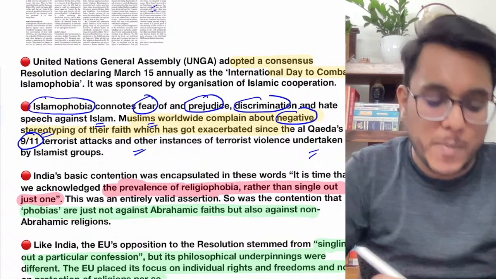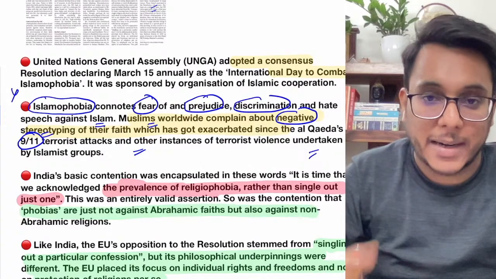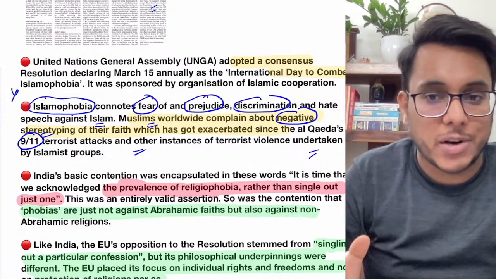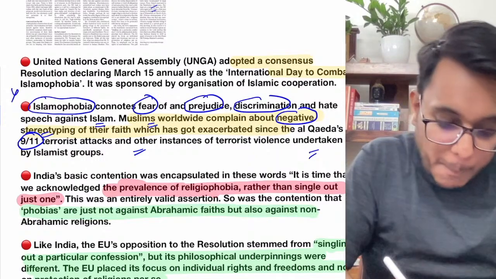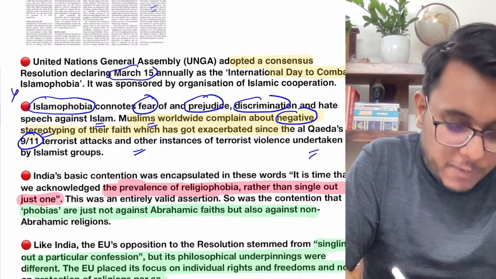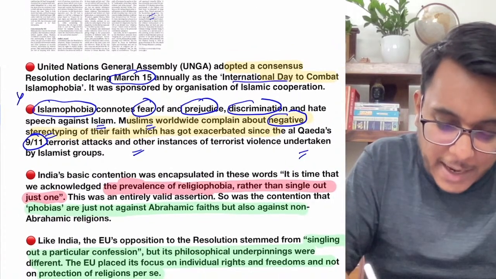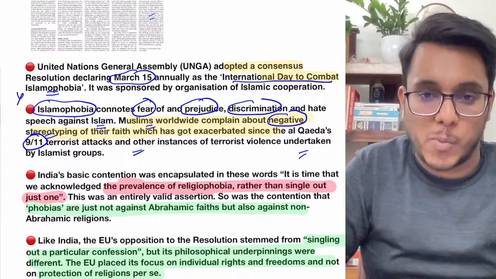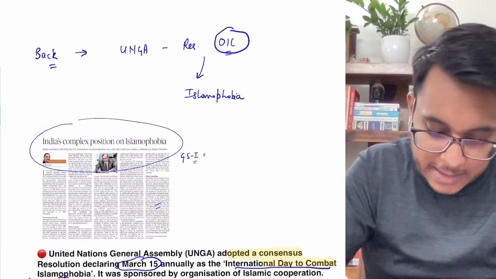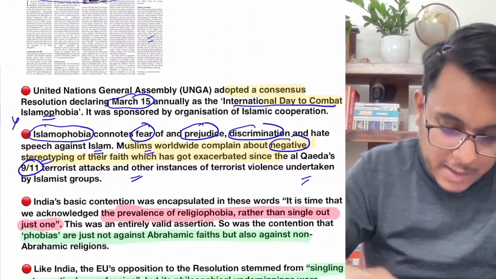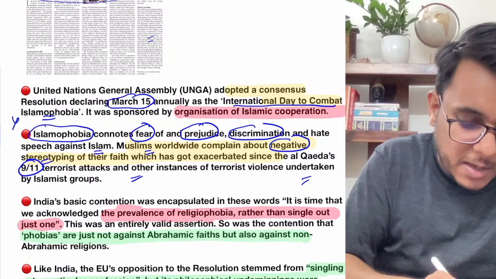Now this Islamophobia is not a good thing. It needs to be fought. It needs to be combated. So therefore, the United Nations General Assembly adopted this particular resolution, and March 15 will be observed as International Day to Combat Islamophobia. Who sponsored this particular resolution? The OIC, the Organization of Islamic Cooperation.